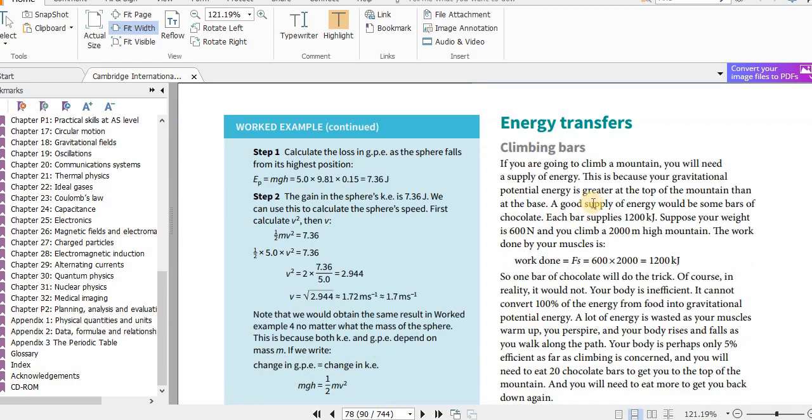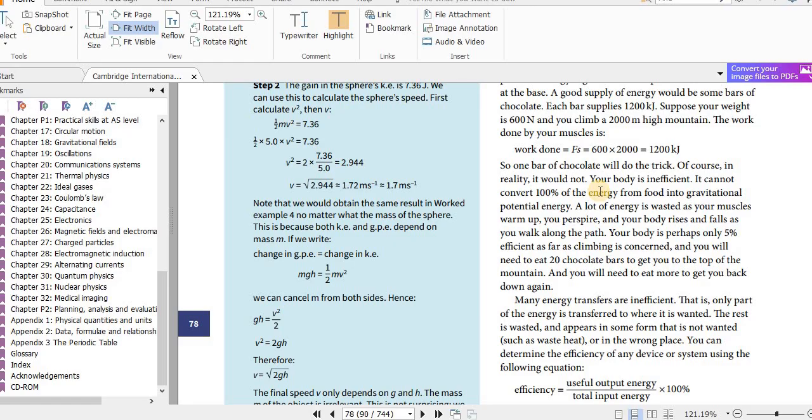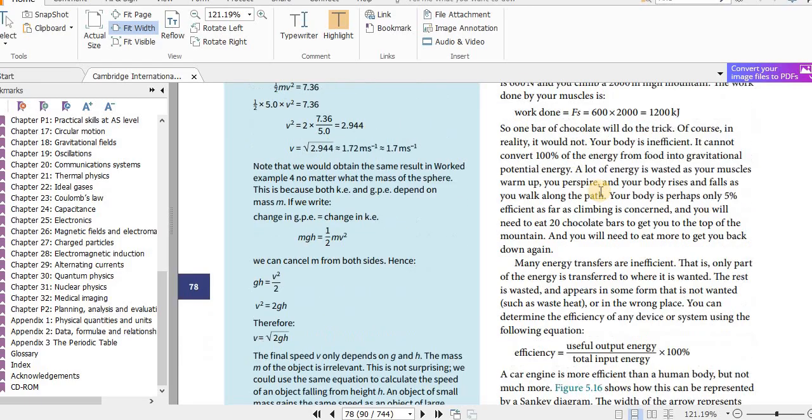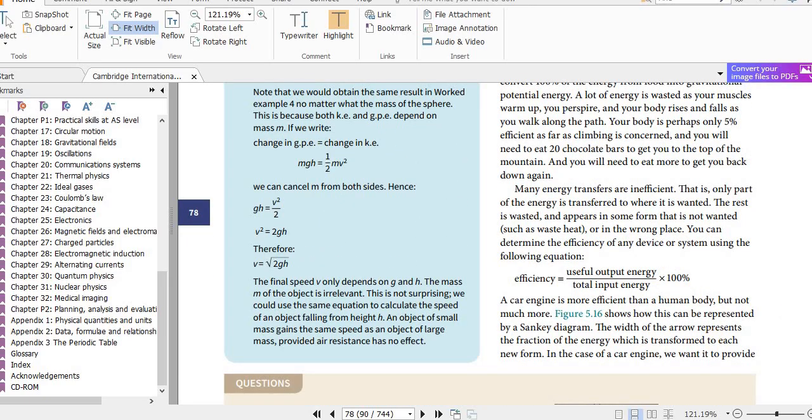Okay, finally, energy transfers. The efficiency equation was also introduced in the O-level class. Efficiency equals useful output energy divided by total input energy times 100%, if you want to write it as a percentage. Now remember, work done equals energy transferred. So we saw a second equation, that is the useful work done divided by total energy input.